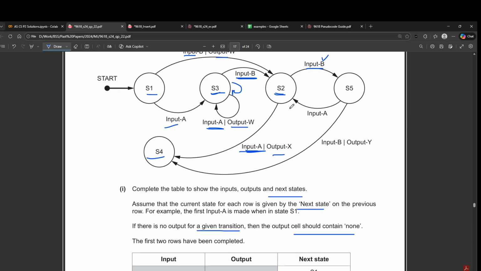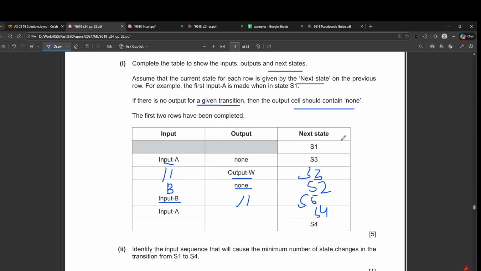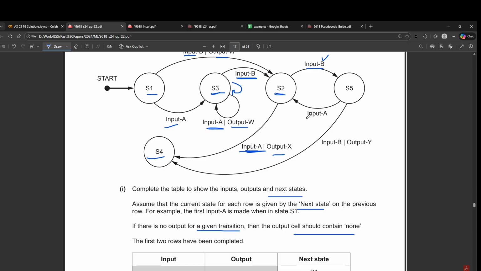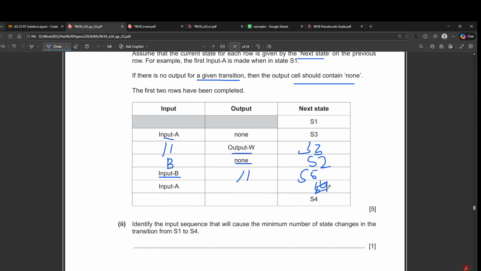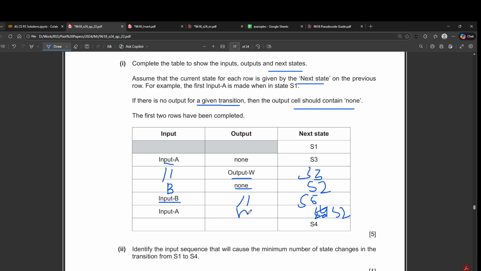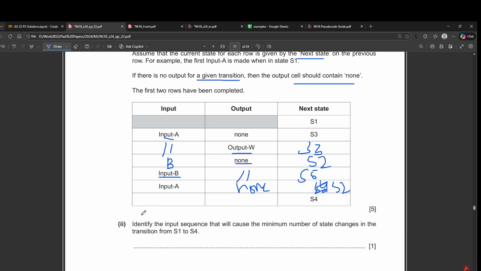I think I made a mistake. So S5, input B, this should be S2. Okay, this should be S2. My bad. And we get an input A here, and there is no output, so this is also none. And then finally at S4 we have output X, input A. So I'll just write input A and then output X.